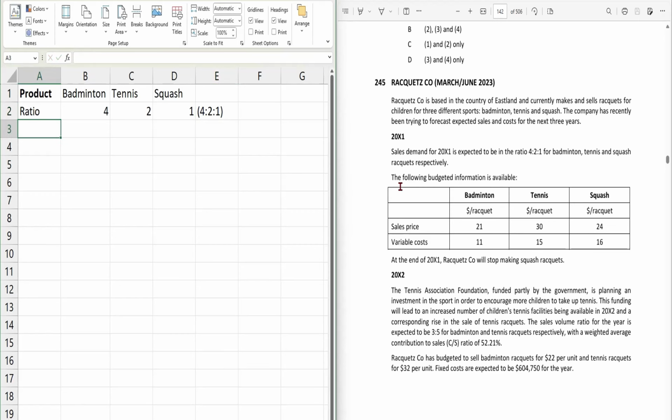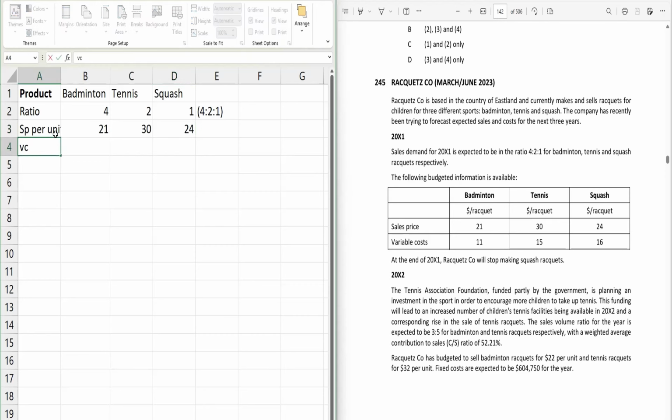Next, they have provided the budgeted information related to these 3 products, that is the selling price and variable cost. Remember, they have provided this information in dollars per unit, and the unit is a racket, so don't forget to note this. The selling price per unit for badminton is 21, for tennis 30, and for squash 24.